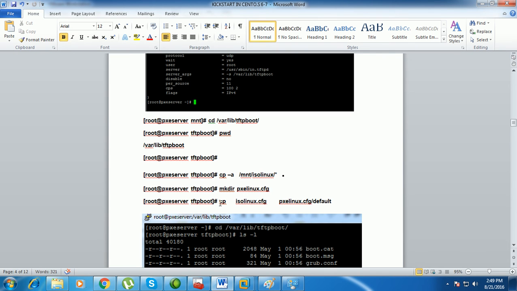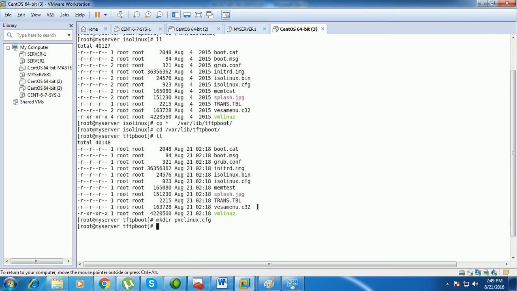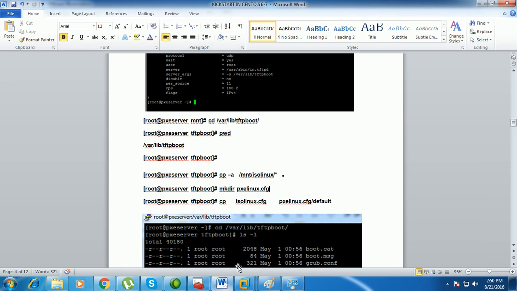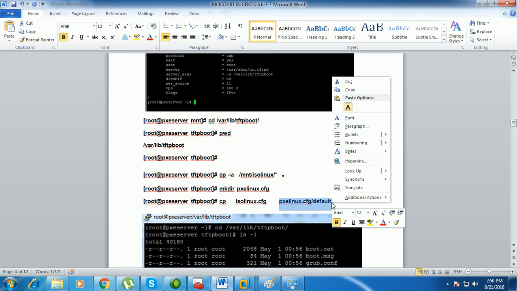And I'll configure this one, isolinux.cfg. Here you can see the isolinux.cfg file is there, and I'm going to copy this file as the default file under pxelinux.cfg, default.